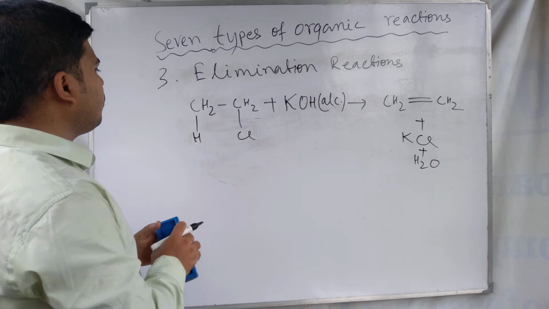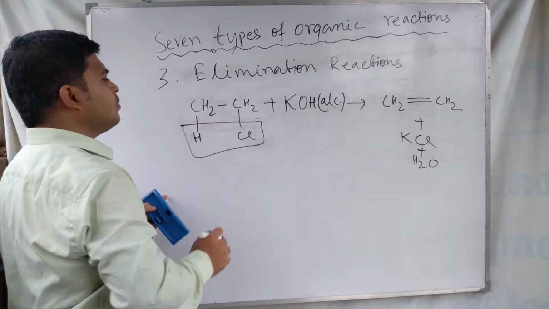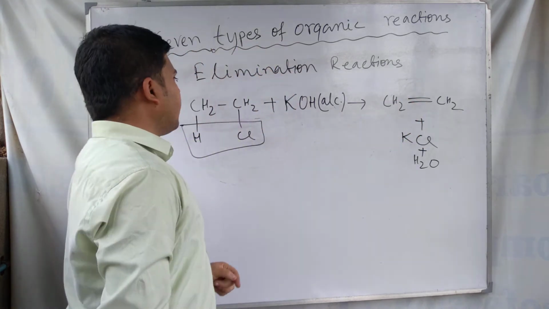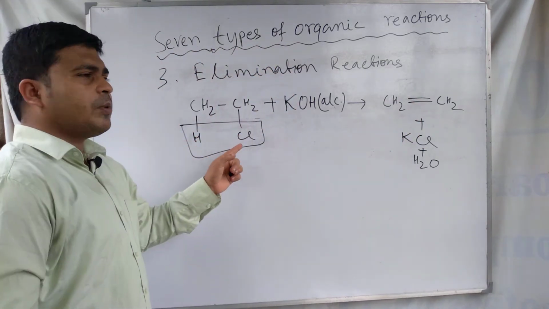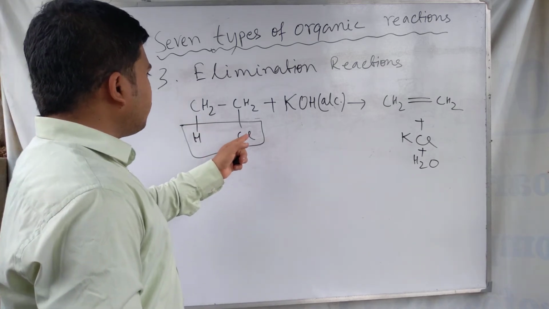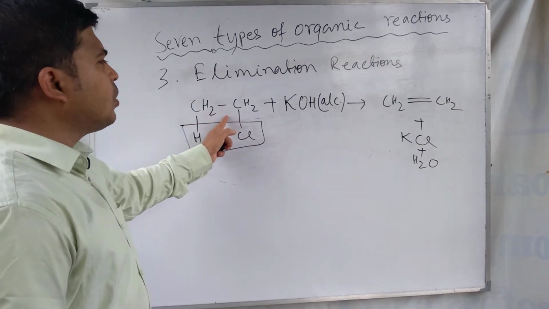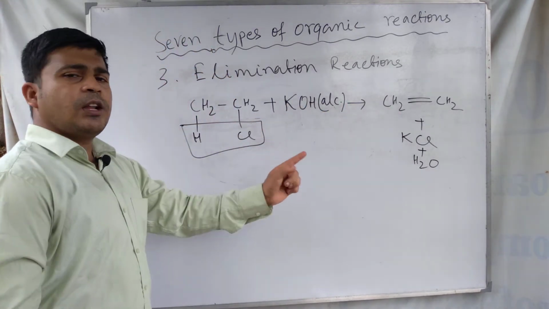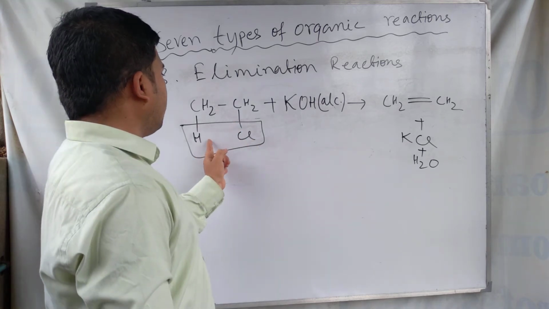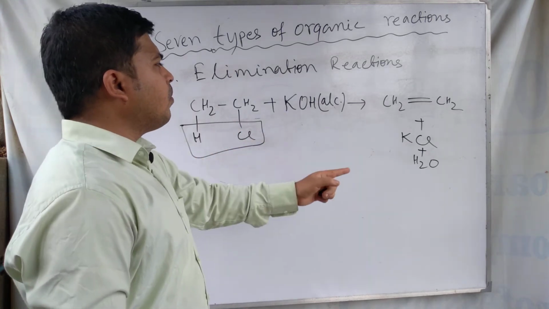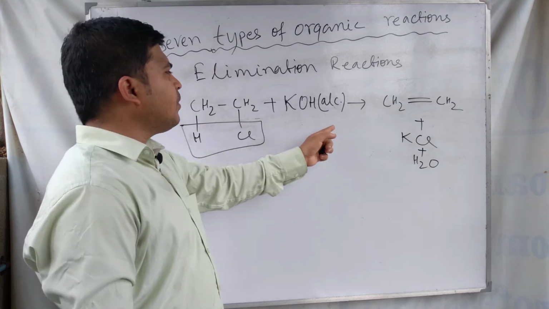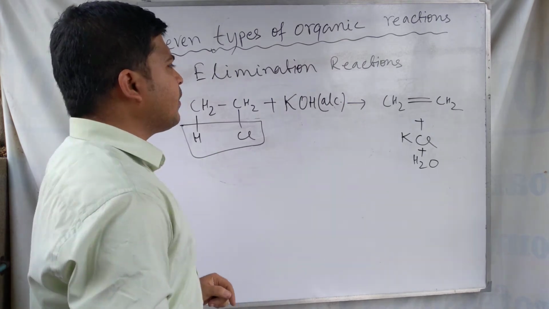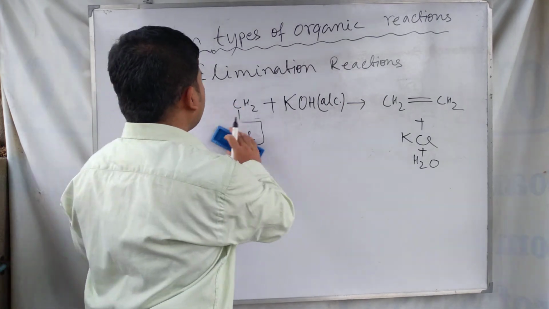Look at this reaction: elimination of hydrogen and chlorine to form CH2 double bond CH2. Here these two atoms, a hydrogen atom and a chlorine atom, are eliminated from the ethyl chloride molecule to form ethene gas. So this is an elimination reaction where HCl is eliminated. In this reaction these two atoms are eliminated to form ethene gas.